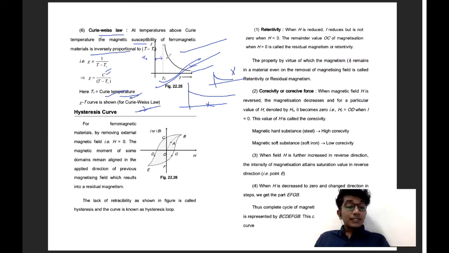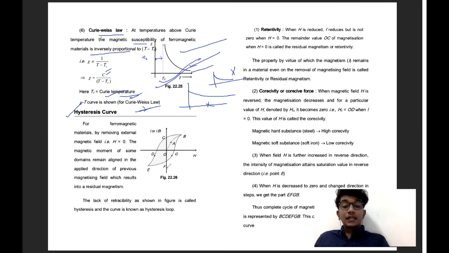All right, so next is the hysteresis curve. All of you know the hysteresis curve, its properties, what exactly it is, how it works for a ferromagnetic material, and the hysteresis curves of soft iron and other materials. You have to understand this.